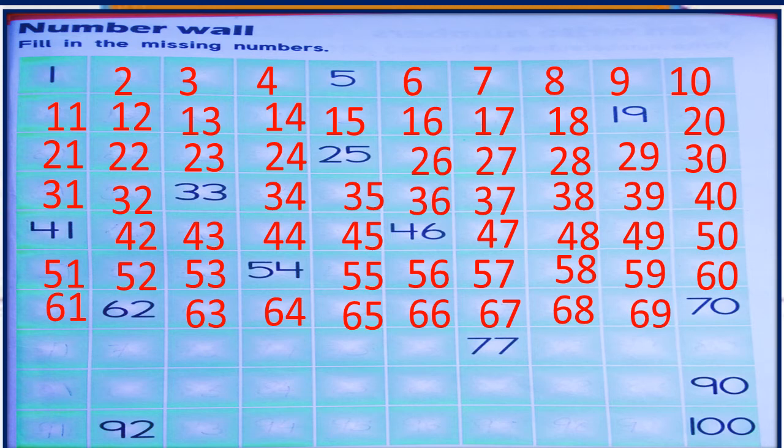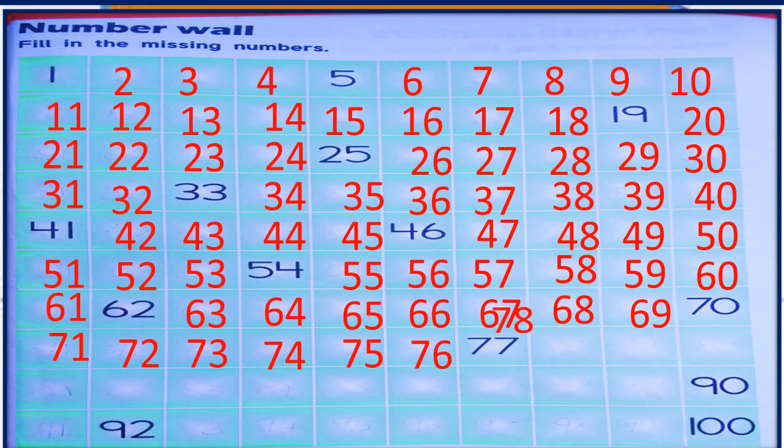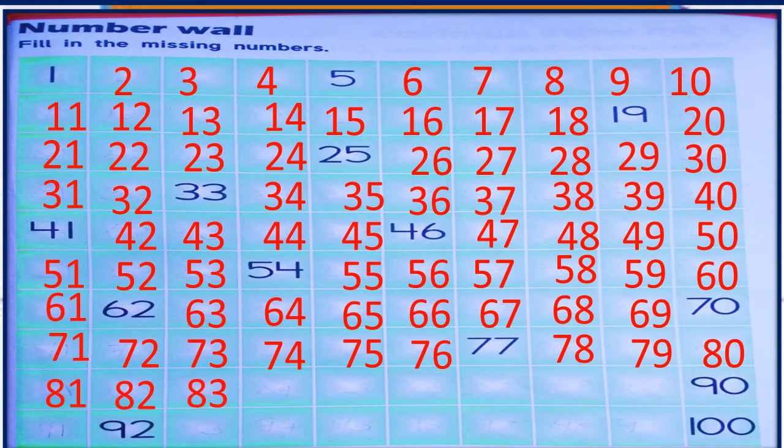69 after 70. 70 is there. So next number will come 71. 72. Next is 73. Next 74. Next 75. Next is 76. 76 after 77. 77 is there. So next number 78. Next 79. Next number will come 80.